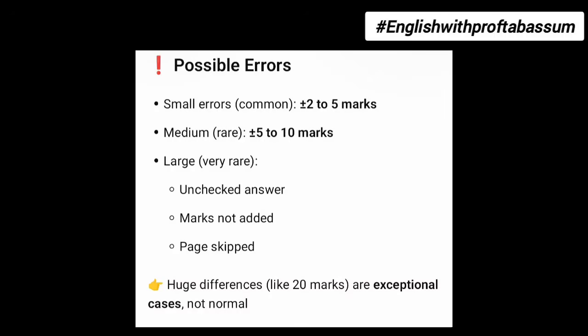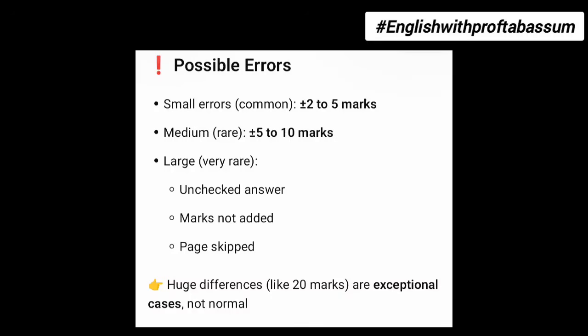Because of this, errors can happen. Small errors like 2 to 5 marks, medium errors of 5 to 10 marks, and very large errors like an unchecked answer by the examiner, marks not added properly, or a page skipped. So a huge difference can happen, like a teacher giving you 20 marks more or 20 marks less.